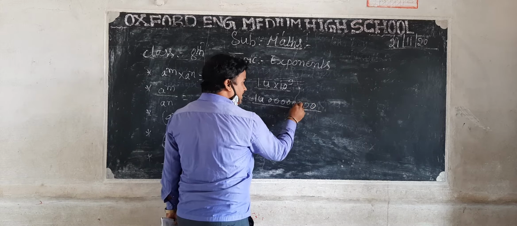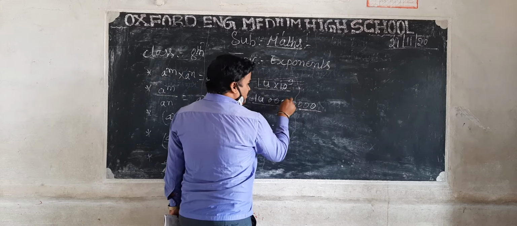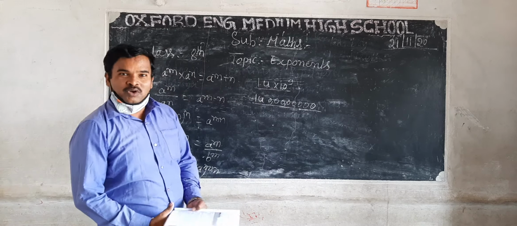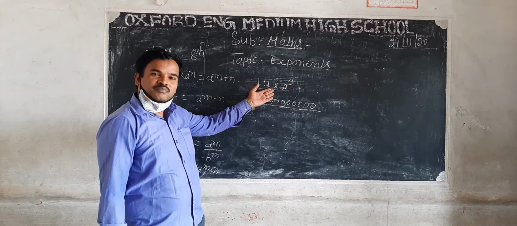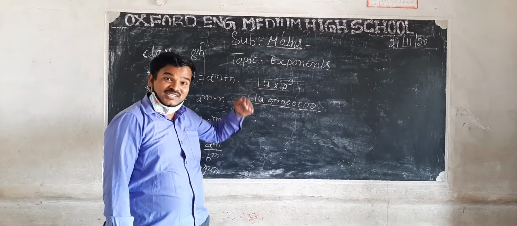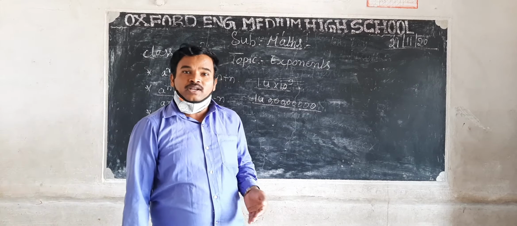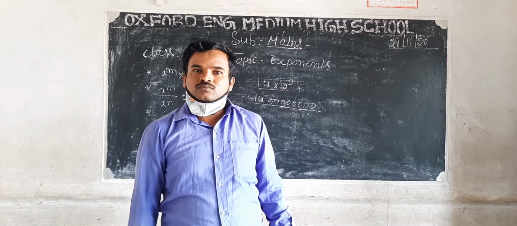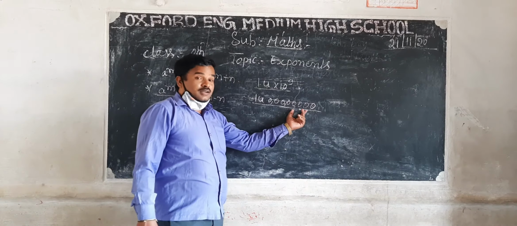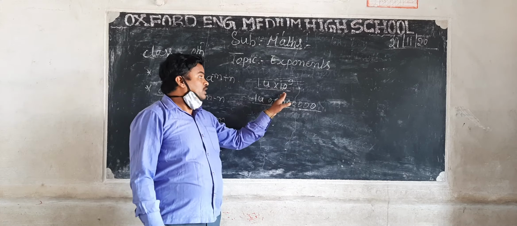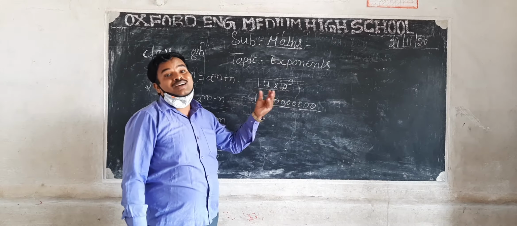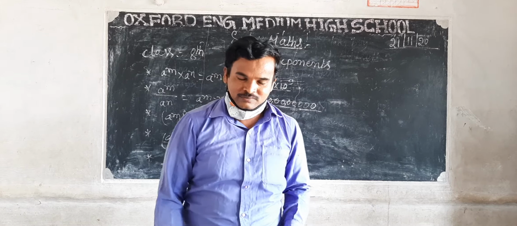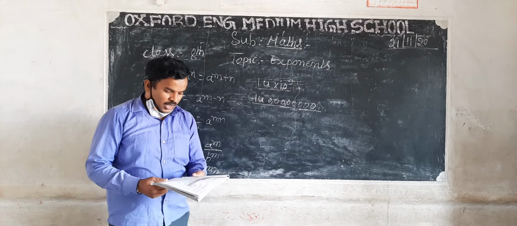Unit, 10, 100, 1000, 10,000, lakh, 10 lakh, 140 crore. This 140 crore we convert into the exponential form. So this 140 crore is reading or writing... that complex number is converted into the simplest form, that is the exponent, right? Okay.